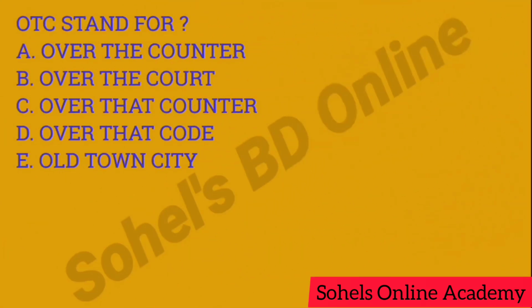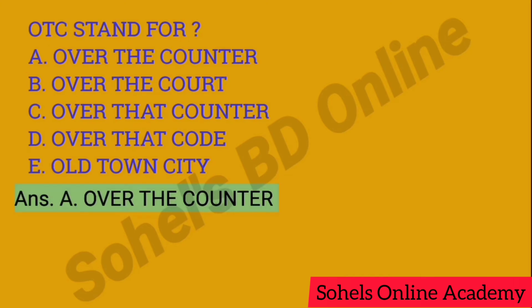OTC stands for character A, Over the counter. Character B, Over the court. Character C, Over that counter. Character D, Over that court. And character E, Old Town City. Here the correct answer is character A, Over the counter.